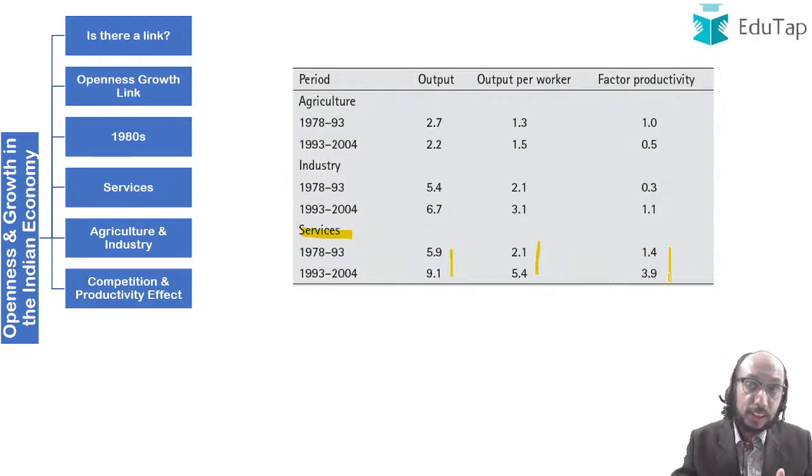However, you would see that the factor productivity of industry and of agriculture does not compare anywhere with the factor productivity in services, and we are therefore not surprised that the services sector has been able to do a lot better for itself in this era of openness. So all these things have to be looked at in a complete scenario to be able to understand things.